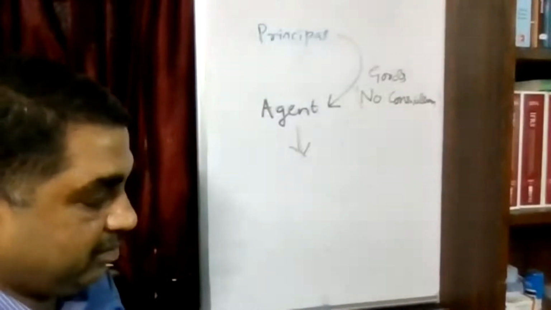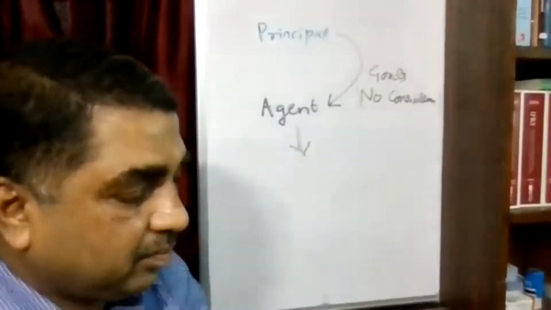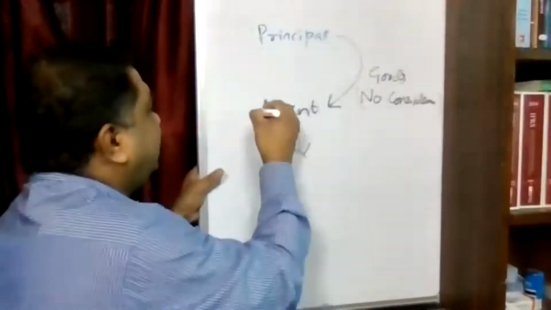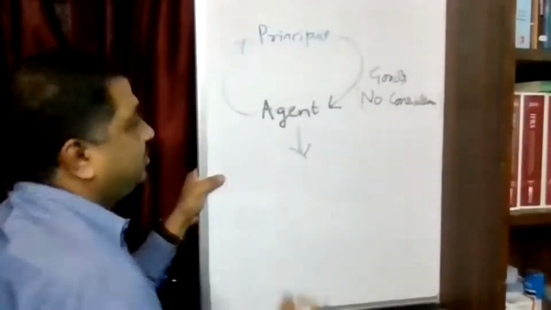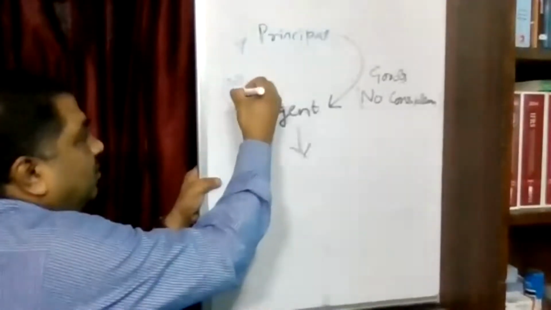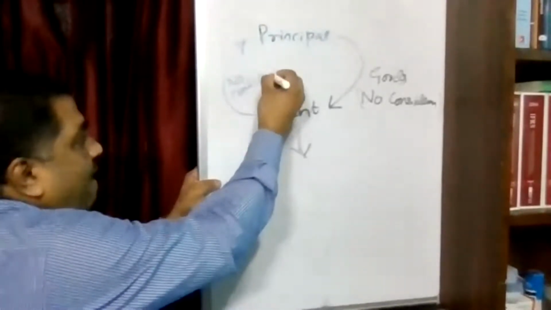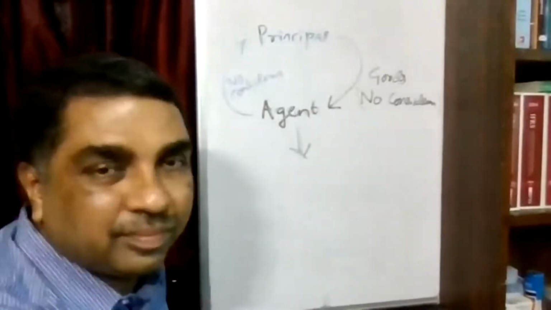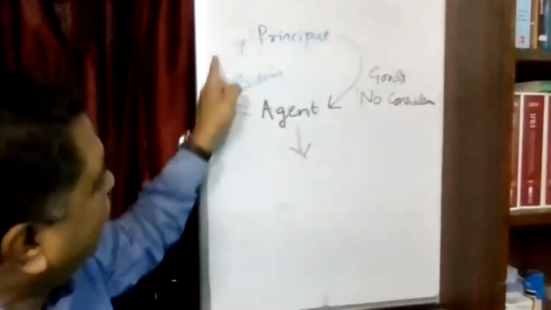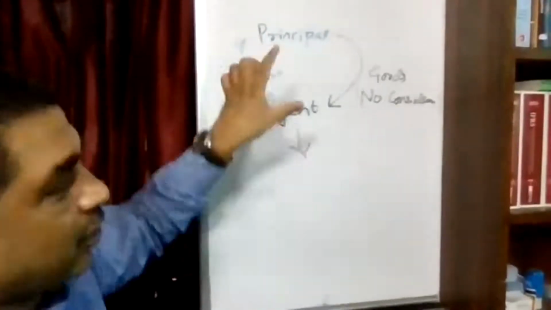And in the other way, the agent has undertaken to receive goods and he is supplying to the principal. This is again no consideration. This is also supply. And in both cases we are talking about goods.